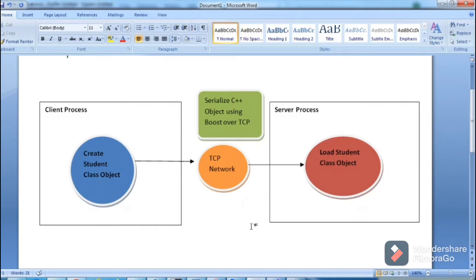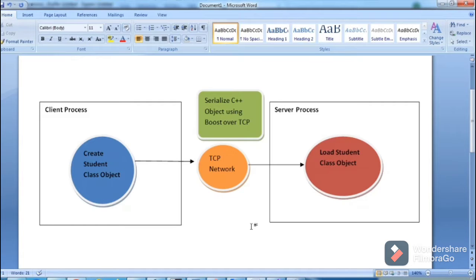Welcome friends. Today I'll talk about my new topic, and this is Boost serialization over a TCP network. What I'm trying to do here is, we have a client process and we have a server process. Both are written in C++.